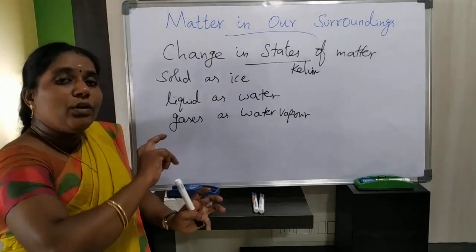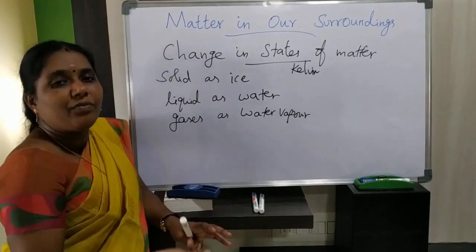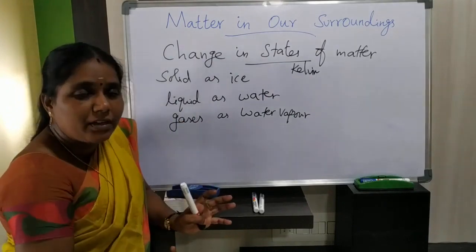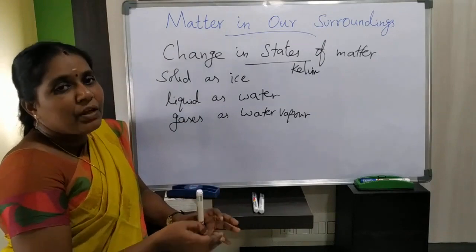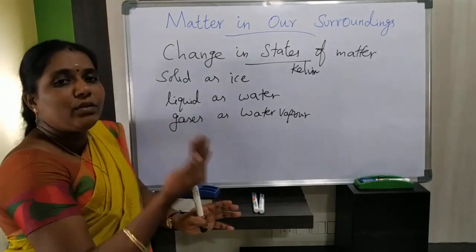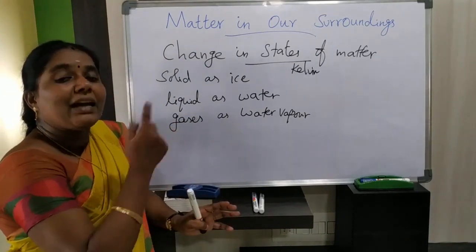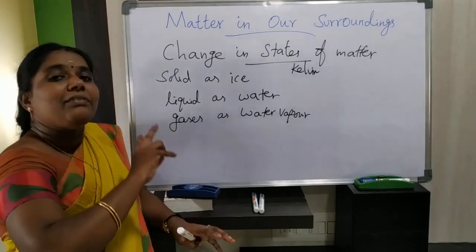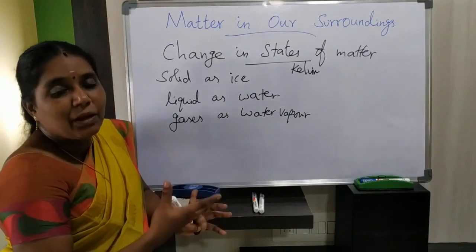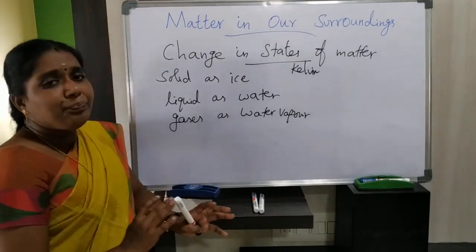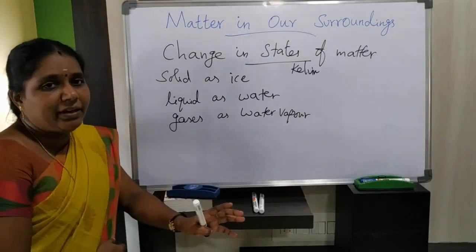So how will you convert Celsius to Kelvin? You have to add 273 to the given temperature. So while converting Kelvin to Celsius, we need to subtract 273, and while converting Celsius to Kelvin, you need to add 273. So this is the conversion of temperature.